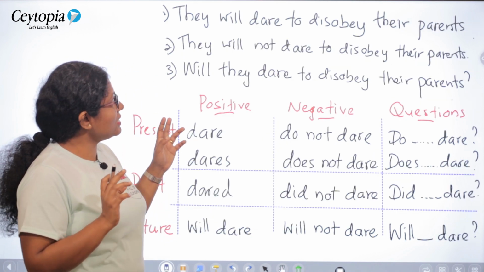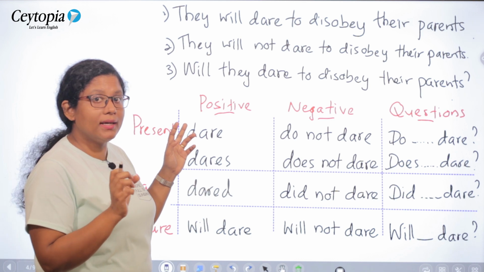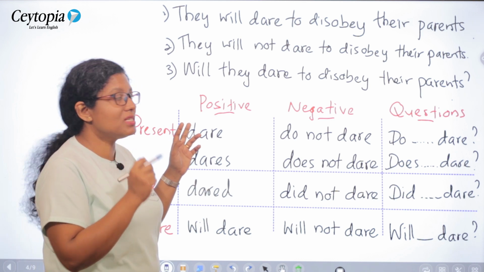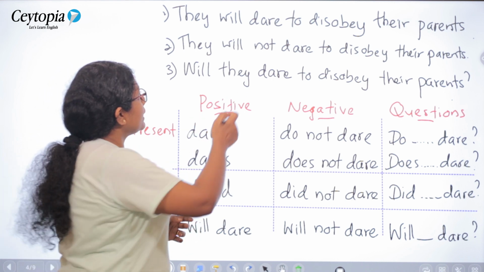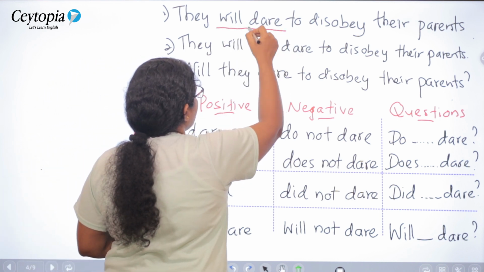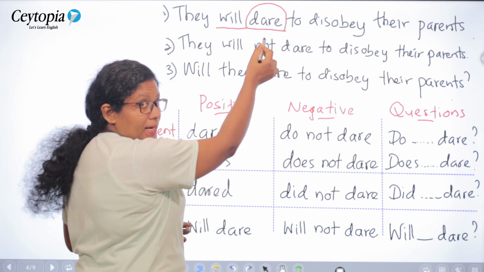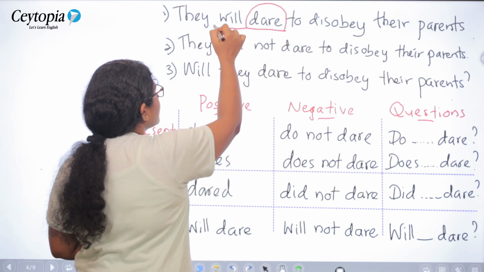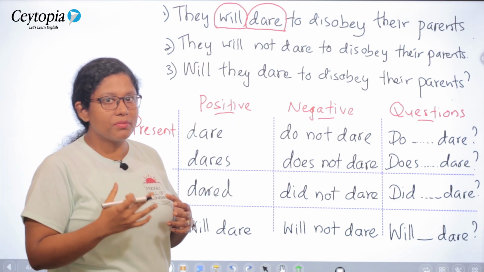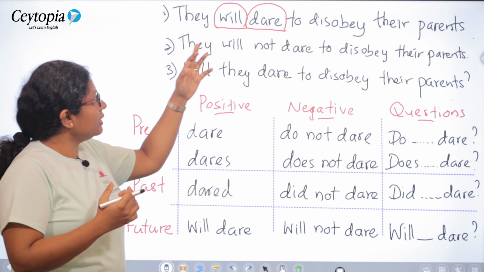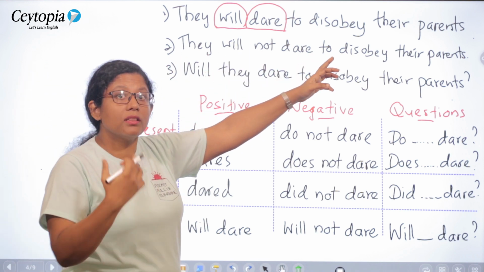In these examples, you will see how the verb dare is used in the simple future tense. They will dare to disobey their parents. Will dare. In this case, you have the base form of the verb dare along with the modal auxiliary will. That is how you create the simple future tense verb form. They will dare to disobey their parents in the future.